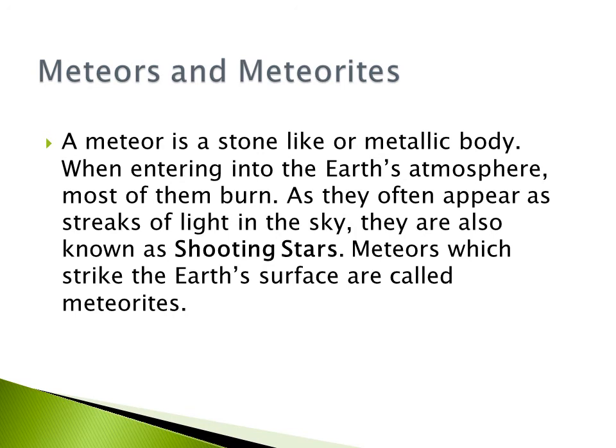Meteors and Meteorites. A meteor is a stone-like or metallic body. When entering the Earth's atmosphere, most of them burn, and they often appear as streaks of light in the sky. They are also known as shooting stars. Meteors which strike the Earth's surface are called meteorites.